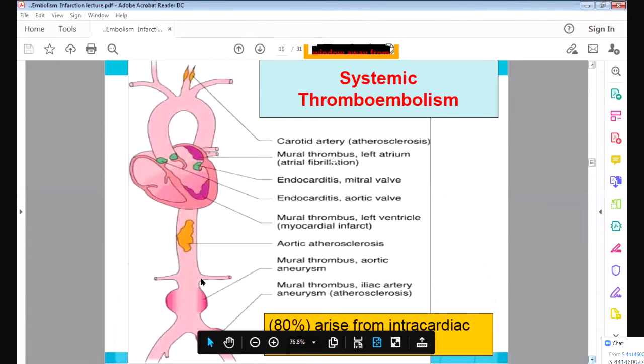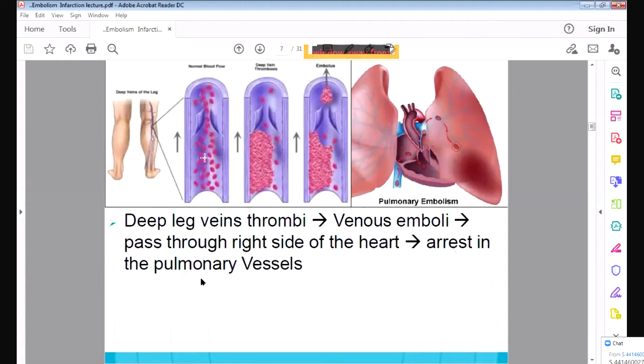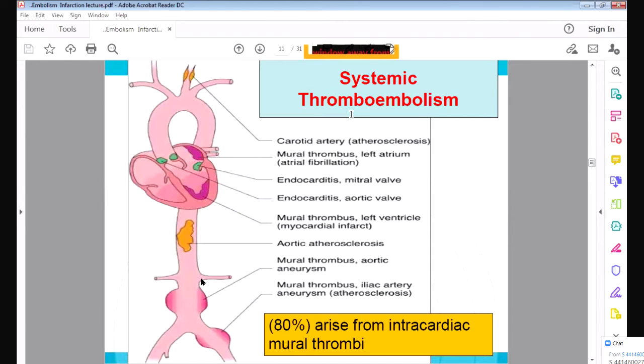Now we will see systemic thromboembolism. We have seen venous thromboembolism, the embolus arising from the veins. Usually when they arise from the veins, they will go through the inferior vena cava into the right side of the heart, and it will go into the lungs. Now we will see the embolus developed from the arteries. This is called systemic thromboembolism. We saw the venous thromboembolism arising from the veins of the legs. Now we will see systemic thromboembolism arising from the arteries.